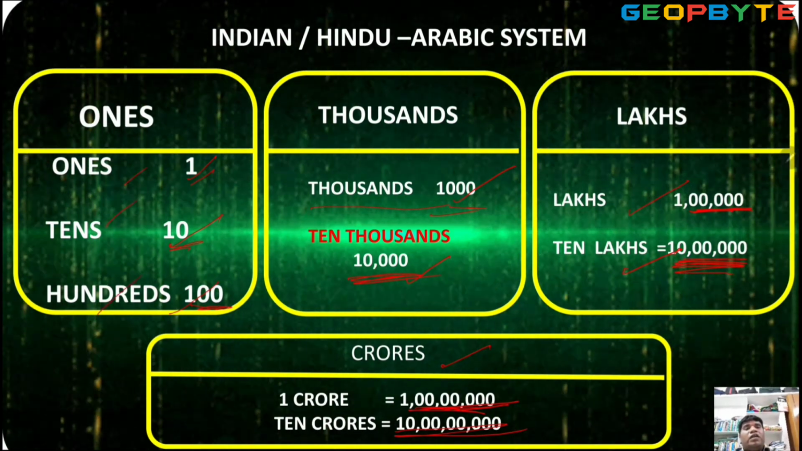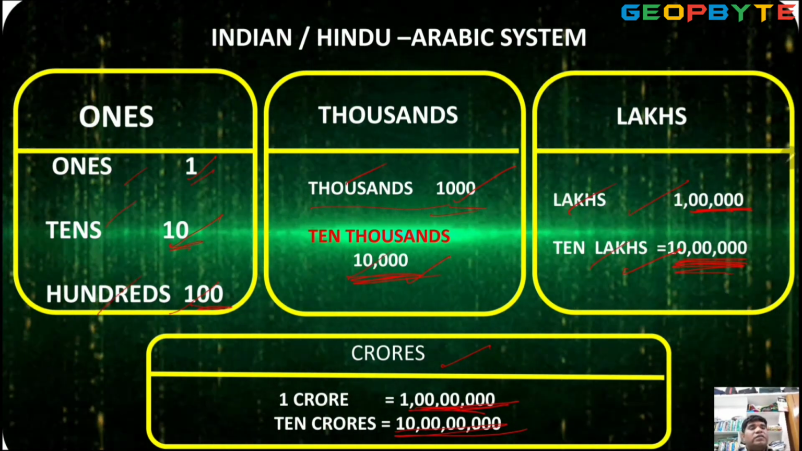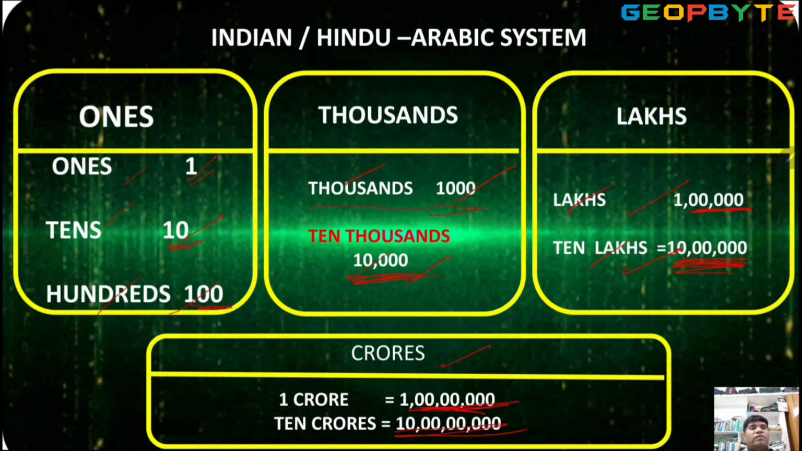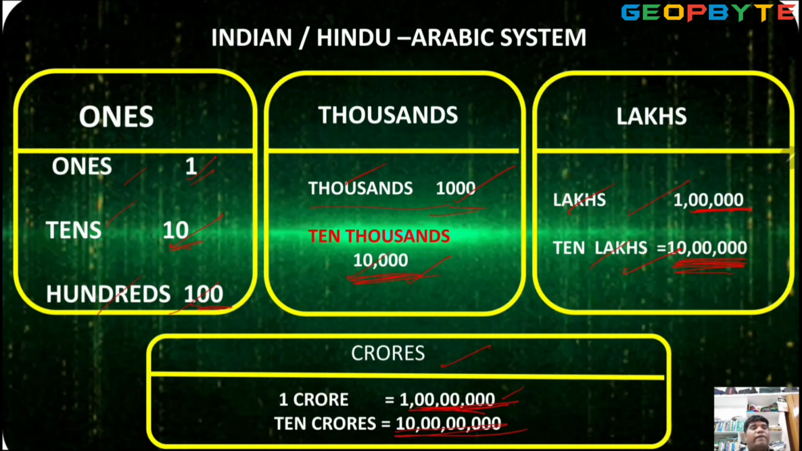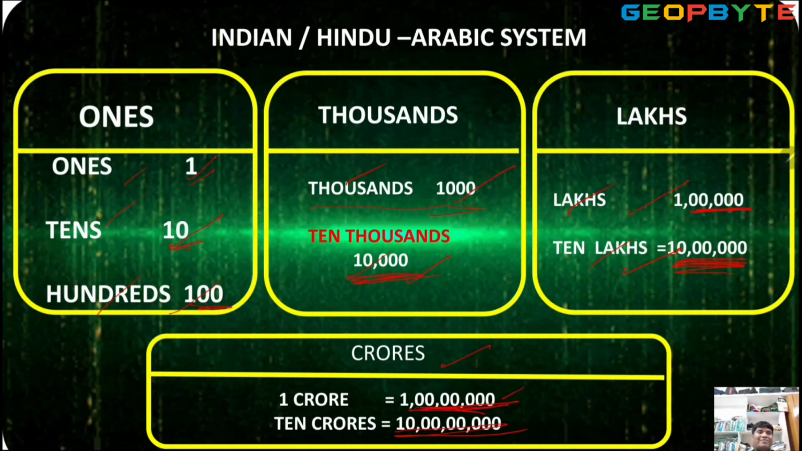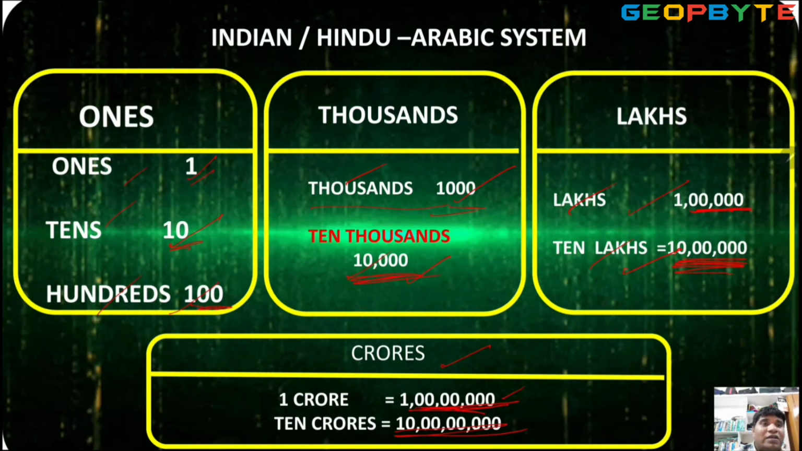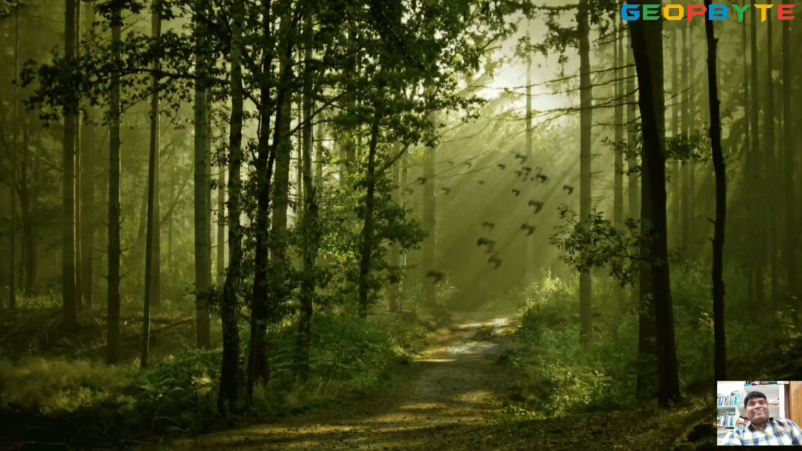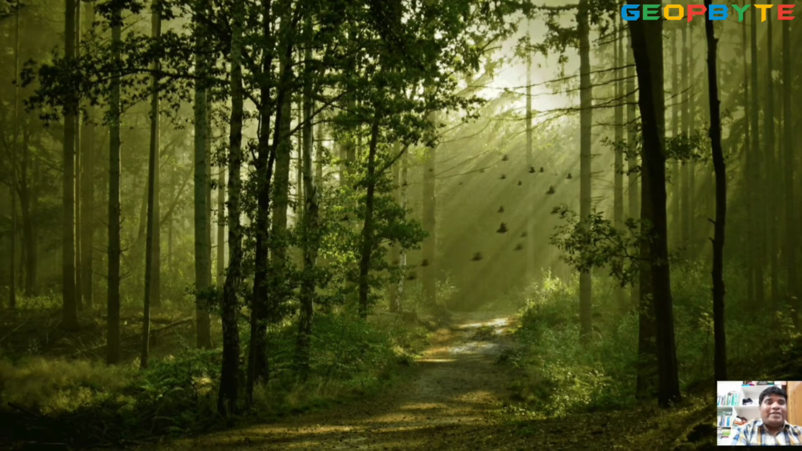1, 2, 3, 4, 5, 6, 7. 1, 2, 3, 4, 5, 6, 7, 8. 1 crore has 8 digits, with 7 zeros. Okay, children, got it? My dear children, next point.